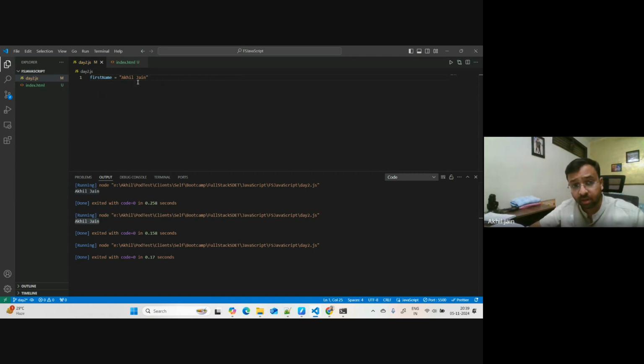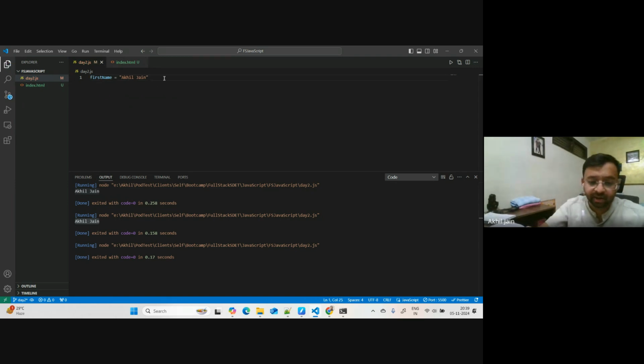Now you can see I'm not telling you this is a string. I'm not saying this. You can see even it is complaining: what are you typing here? So if you see unexpected keyword or identifier, JavaScript does not want you to provide any data type.